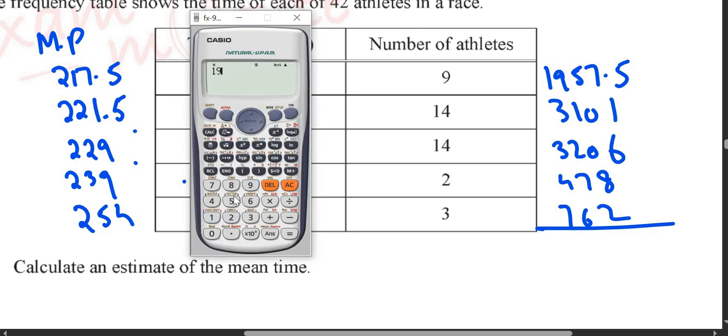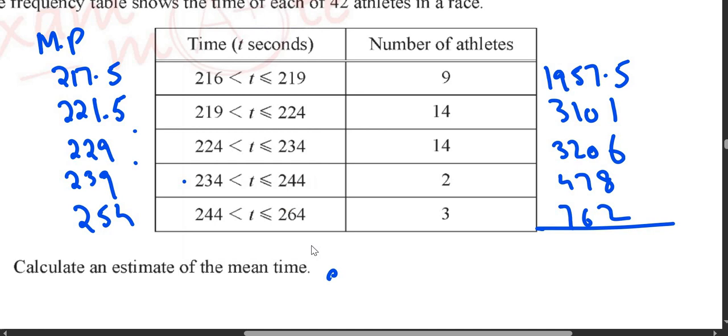So 1957.5 plus 3101 plus 3206 plus 478 plus 762. It becomes 9504.5, I guess. Yeah.